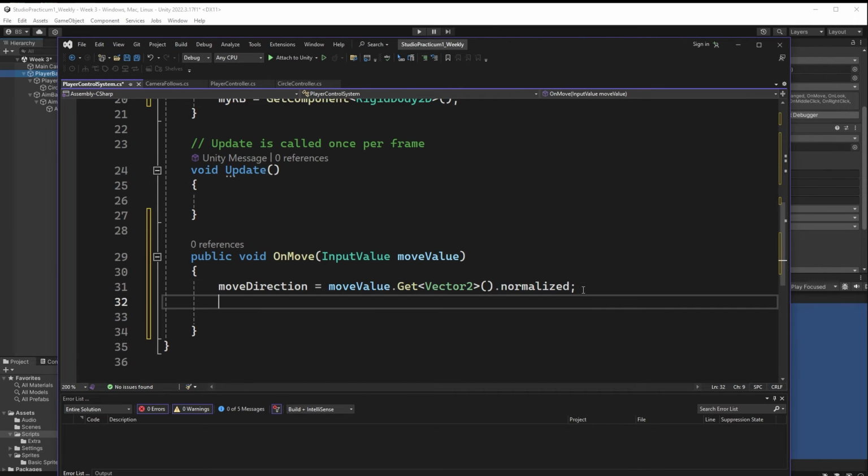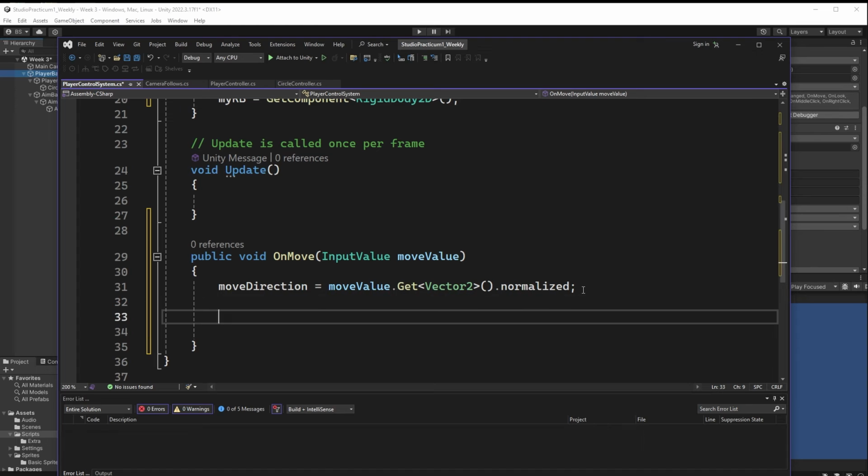What I'm going to do is take a look at the magnitude in my onMove. I'm going to take a look at the magnitude of the vector 2. If my move value is 0, then I'm not moving. That means that the stick has been returned to its original position and the player is no longer applying an input. However, if the magnitude is greater than 0, then I am moving and I want to do something.